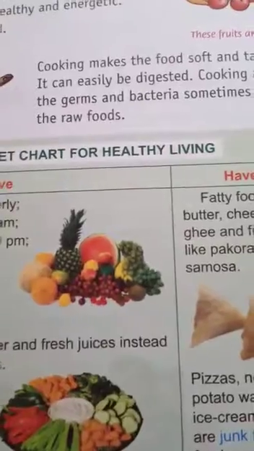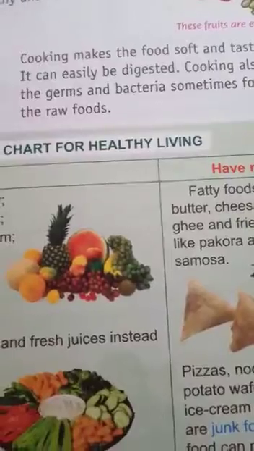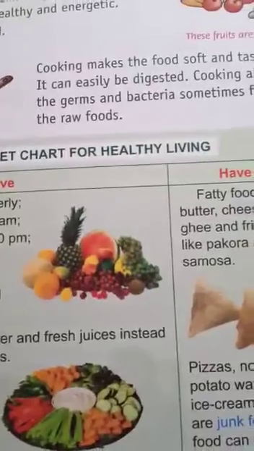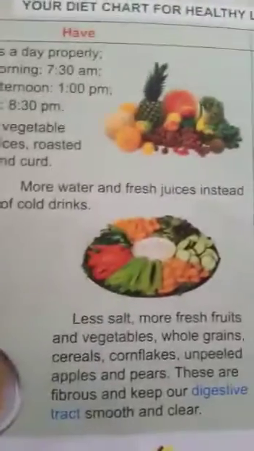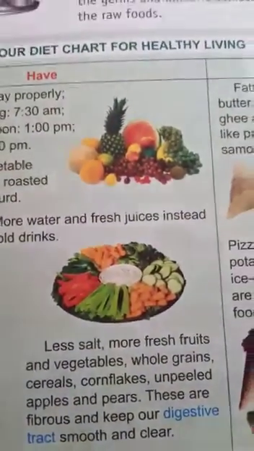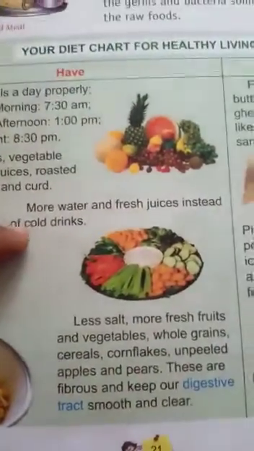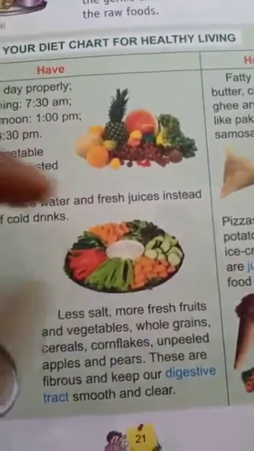Fresh fruits, vegetables, salads, fruit juice, and roasted gram, peanut, curd, these are the things we should consume as healthy food. More water and fresh juice instead of cold drinks. Generally most of you like to drink cold drinks, but as it is written here, you see cold drinks are not good for you. Instead of cold drinks you should drink water and fresh juice, fruit juice.